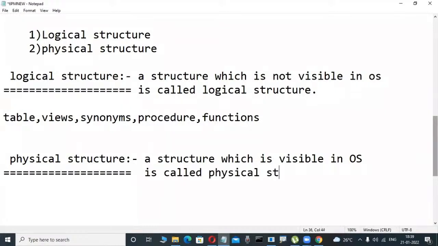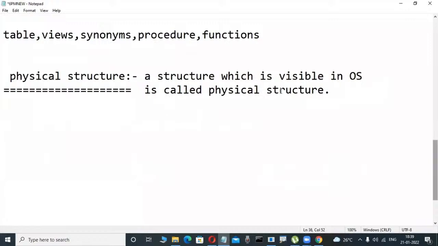What is this one? Who are the persons working in this physical structure? Observe it here. It's a big concept. I'm telling only the definition side today: what is a database, and which definition is correct, I will tell you. Now check it out. A structure which is visible in the operating system is called a physical structure.